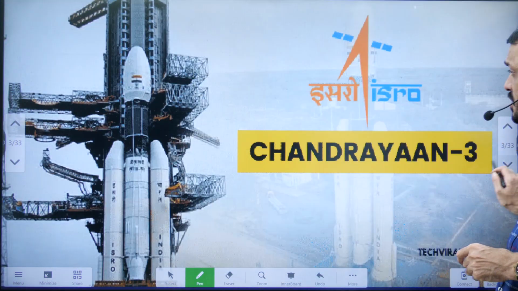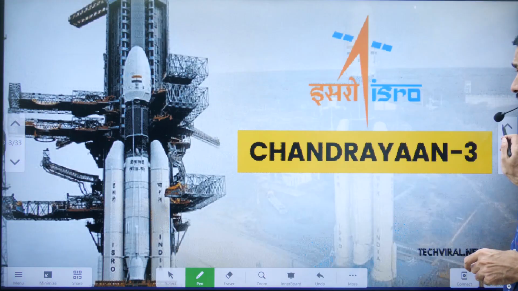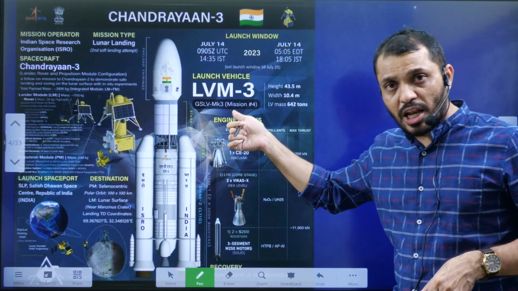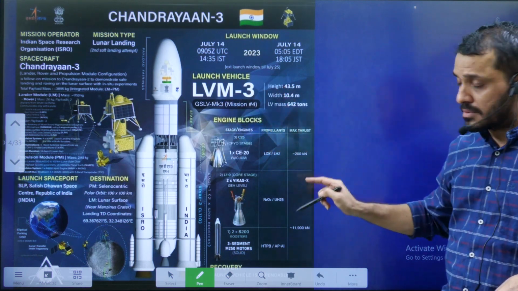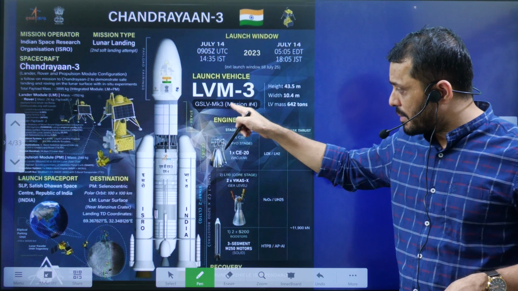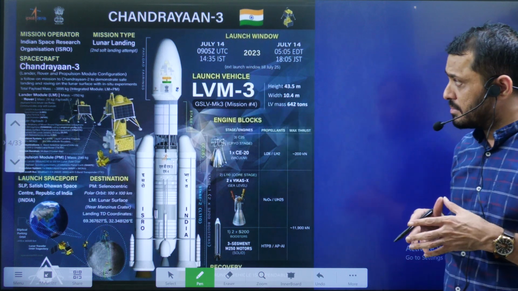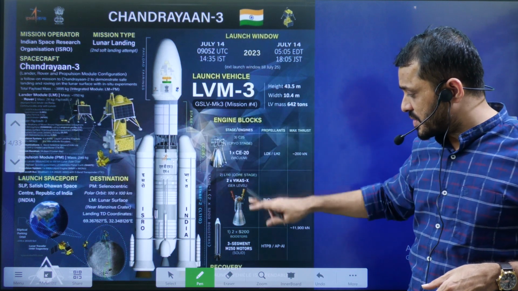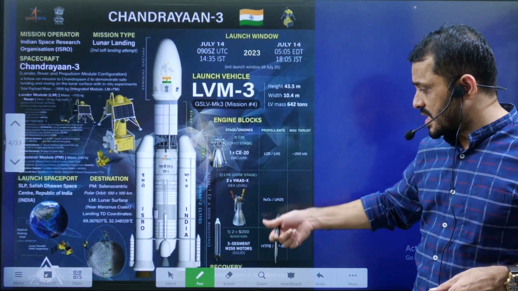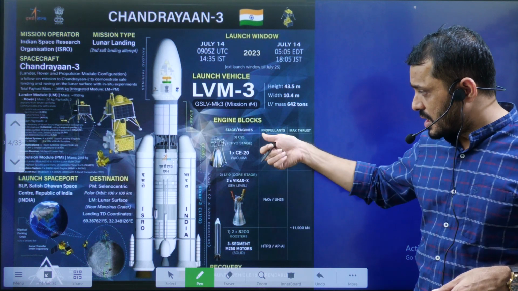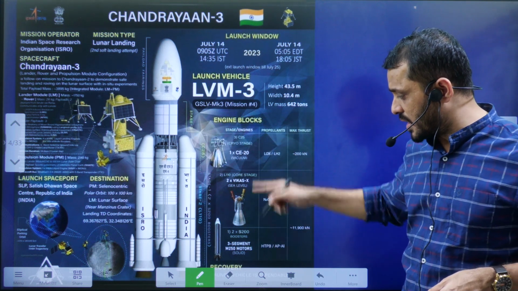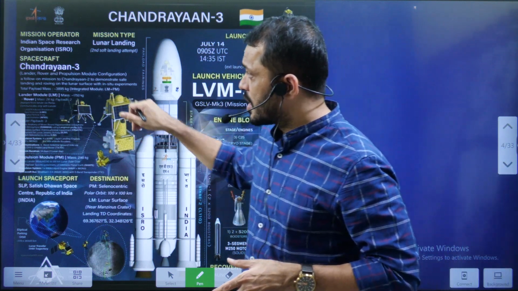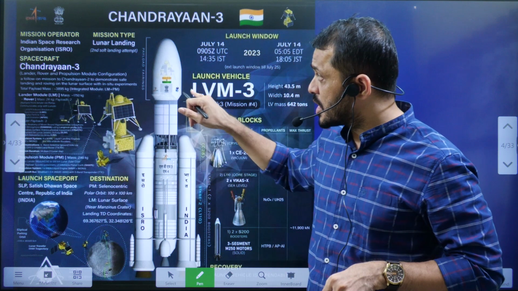And this is about Chandrayaan-3, launched by ISRO. Chandrayaan-3 was launched by LVM Mark 3, that is GSLV Mark 3. This is about the launch vehicle, and it has 3 stages. One is the solid stage, the other is the cryo stage, and the other is the liquid fuel stage. It is a 3-stage launch, and this mission included both a lander as well as a rover.